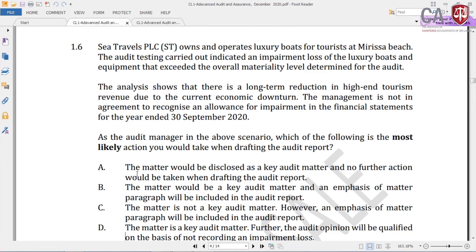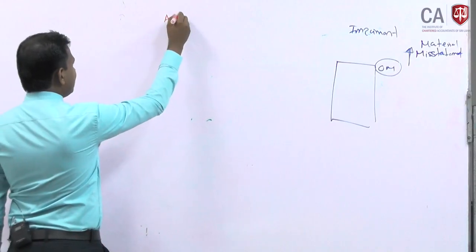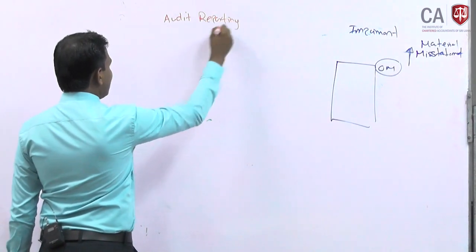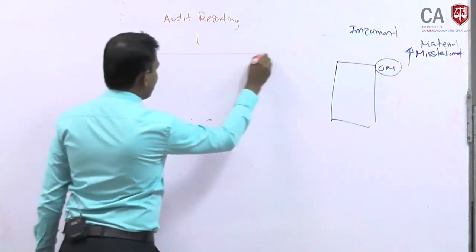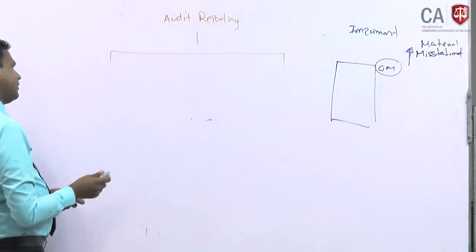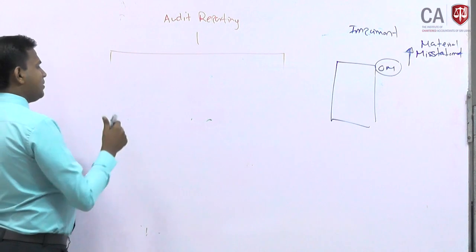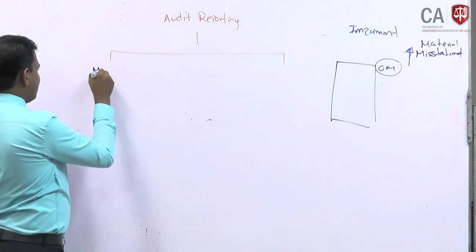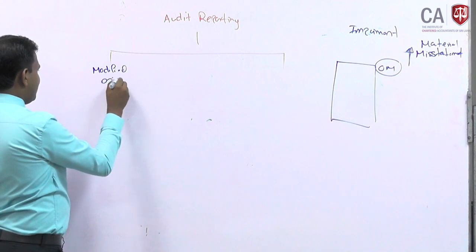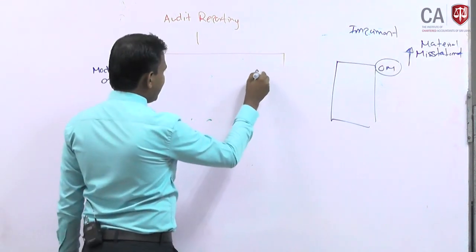There are certain circumstances in audit reporting. Audit reporting, right? So there can be situations of modified opinion and additional paragraph.